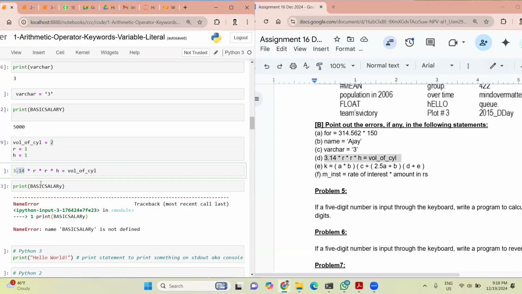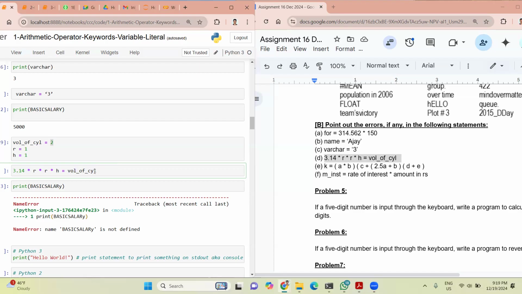So have you ever seen, can we assign one value to another value or not? This is a question. Can we do this or not? Randeep, did you understand what I'm explaining you here? Yeah, I understood your point, but I didn't understand your question. My question is, we want to evaluate this: is it going to give an error or is it going to give some output? Error. Why?